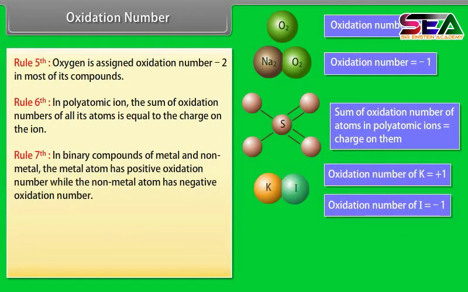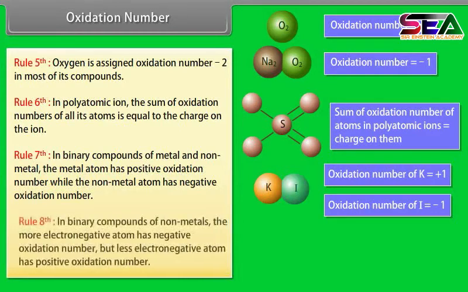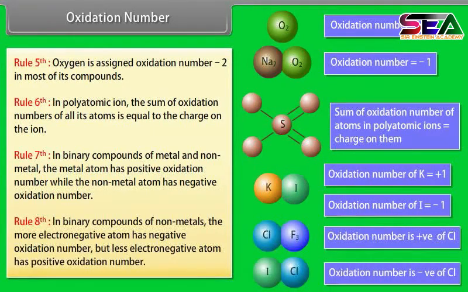In binary compounds of metal and non-metal, the metal atom has positive oxidation number, while the non-metal atom has negative oxidation number. Rule 8th. In binary compounds of non-metals, the more electronegative atom has negative oxidation number, but less electronegative atom has positive oxidation number.